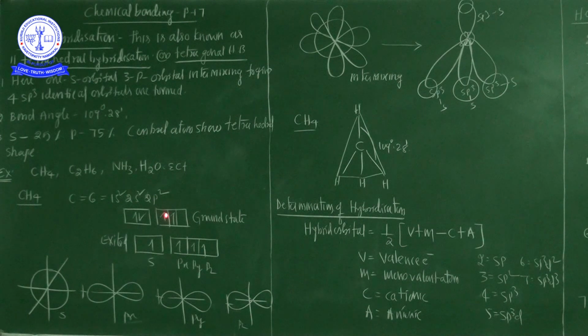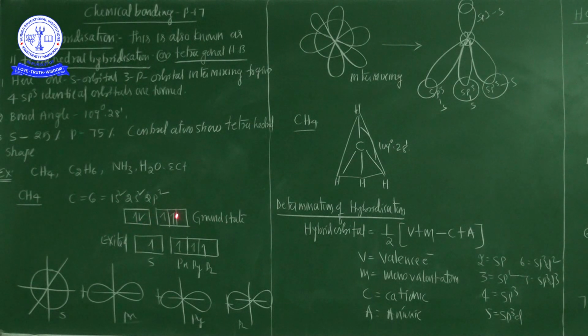Only 2 unpaired electrons are present in carbon, so carbon is ready to form bonds with only 2 electrons, but 4 hydrogens are approaching. This is the ground state electronic configuration.